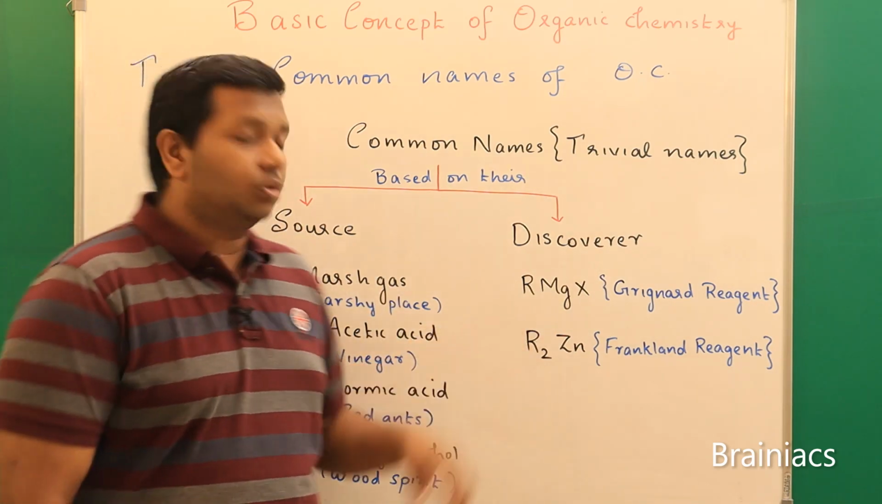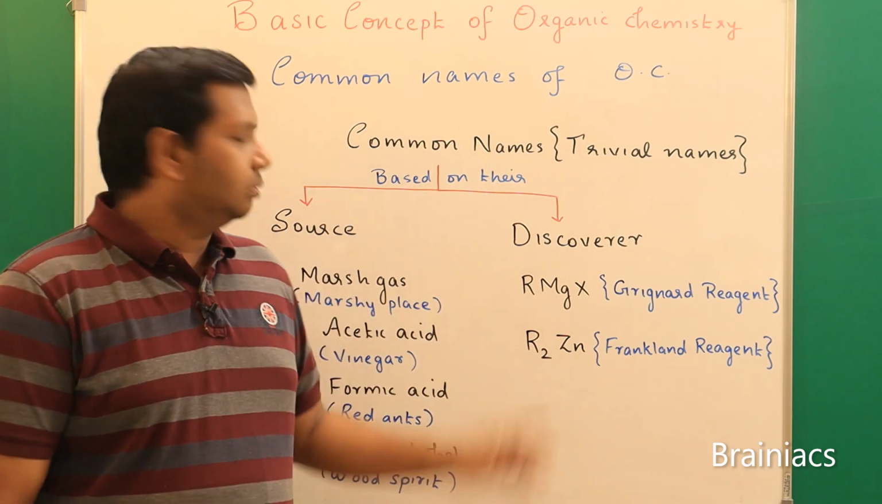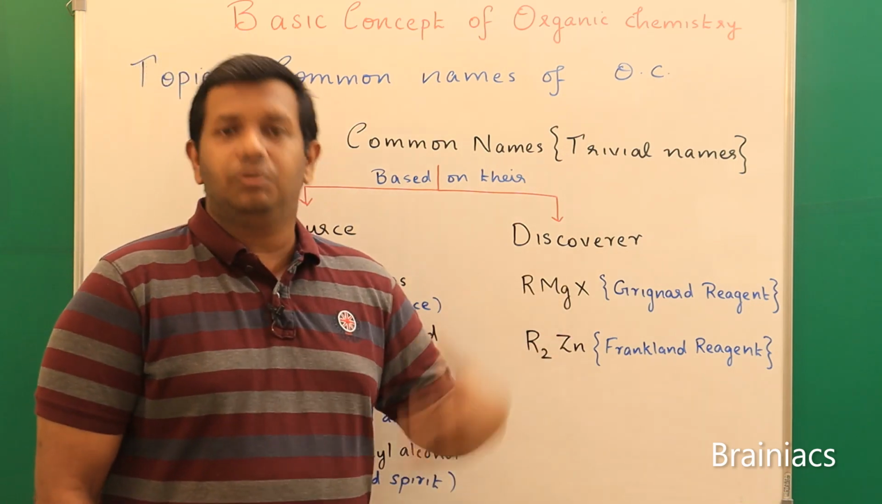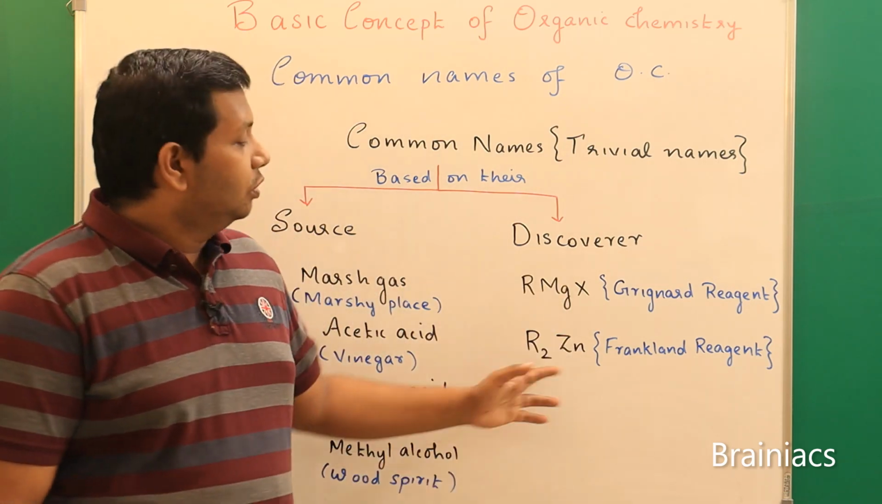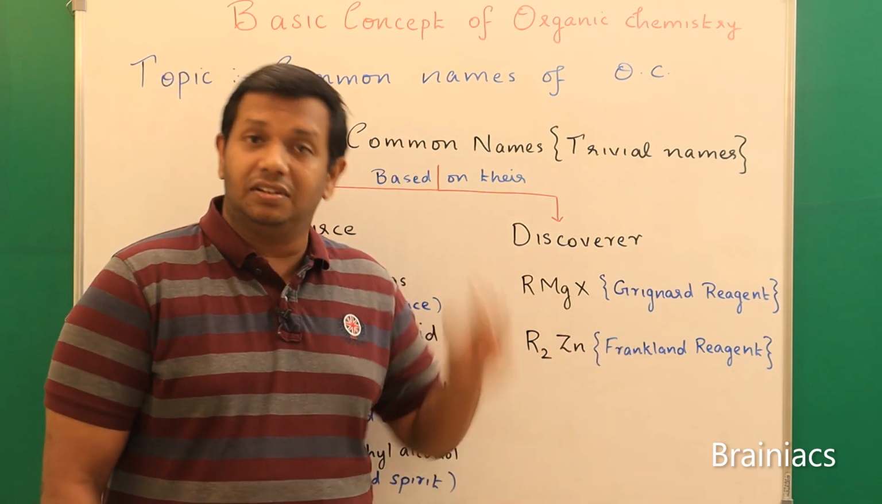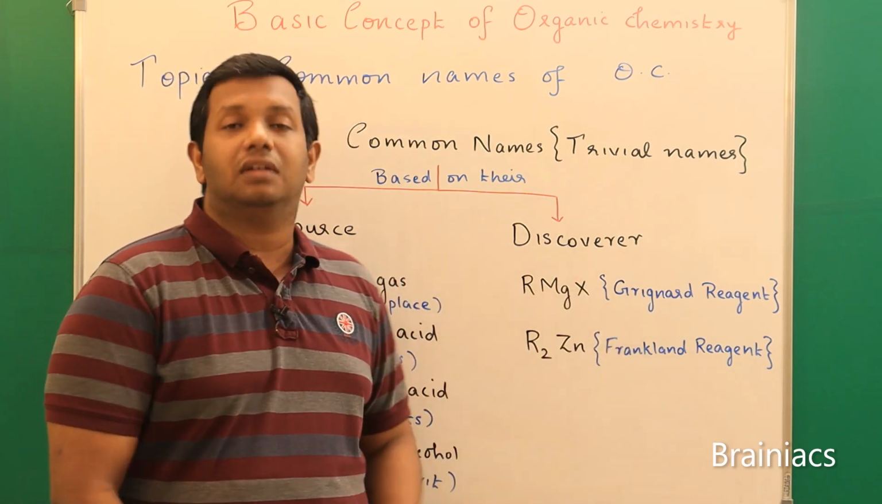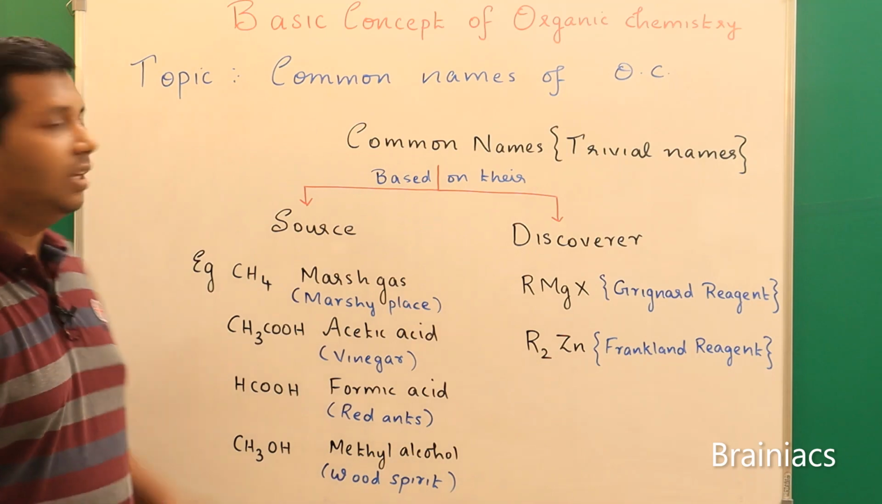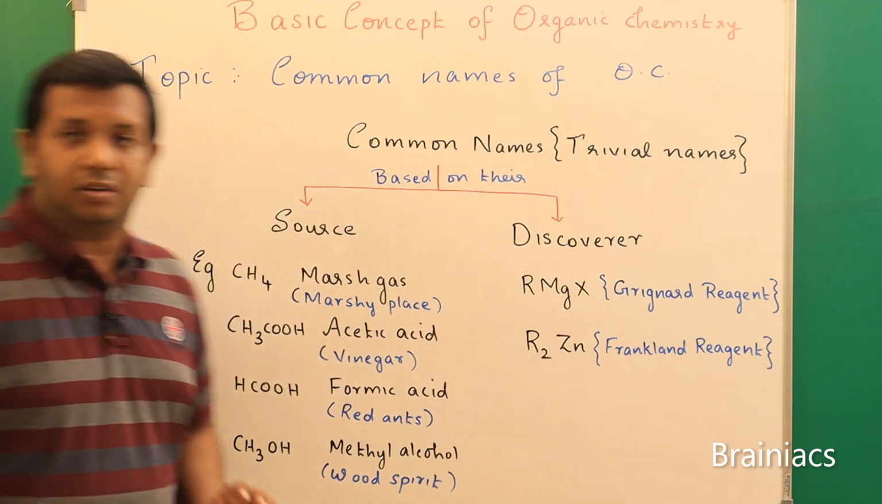Coming to the next one, dialkyl zinc, R2Zn. All these things we will learn in the upcoming chapters. This is called Frankland reagent, since it was discovered by Frankland. So this is how we give an introduction to common names.